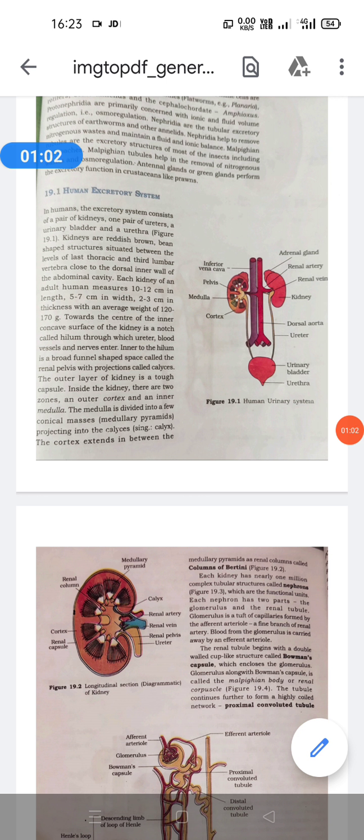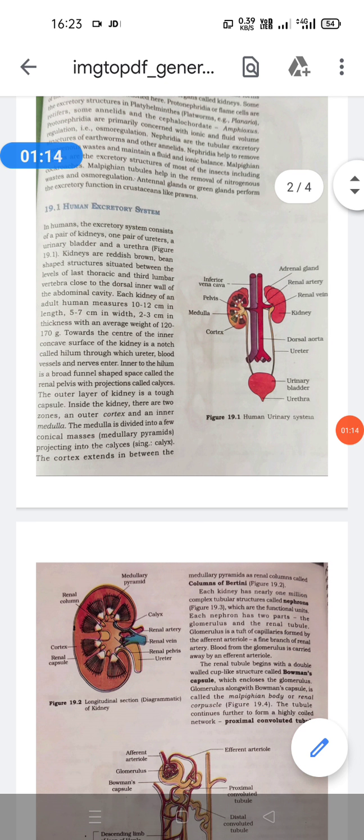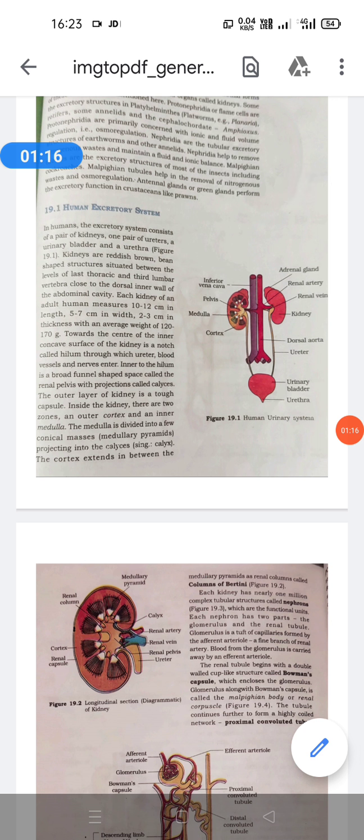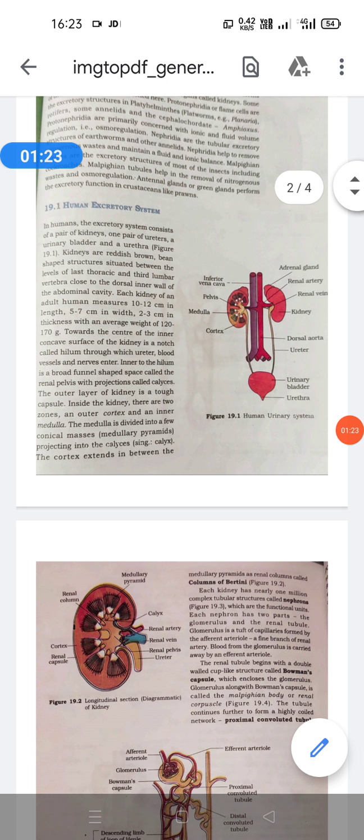But during the process of excretion, these harmful substances are removed from the blood and separated out of the body. So excretion can be defined as the separation and elimination of unwanted substances from the blood and their removal outside of the body. In human beings, kidneys are the organs of excretion. A pair of kidneys is present which act as excretory organs, that is, the right kidney and the left kidney.